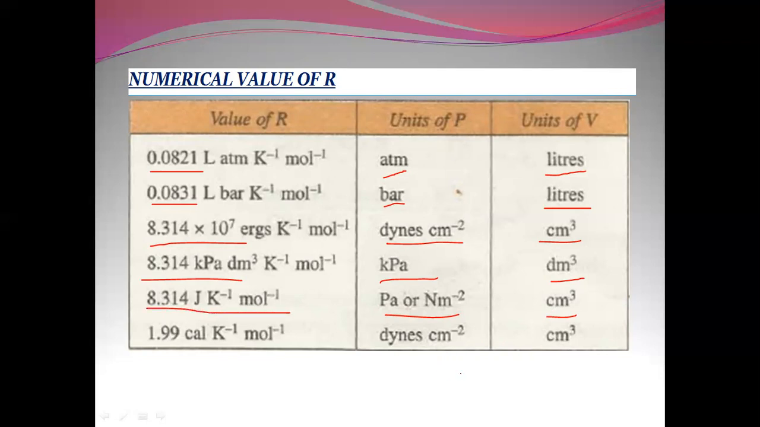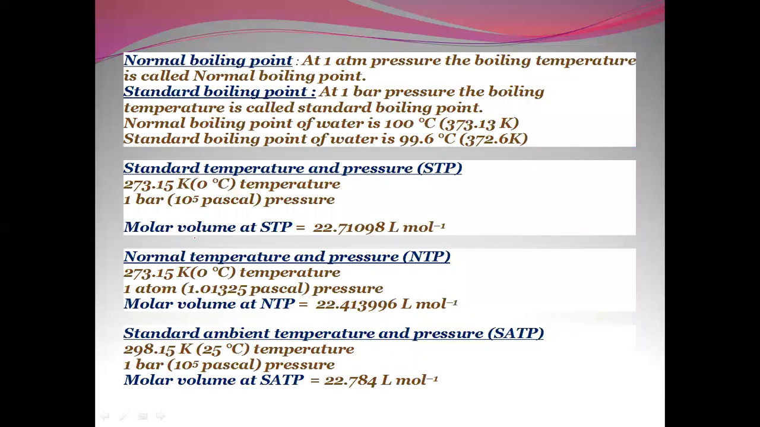If we take the unit of pressure as dynes per centimeter square and volume as centimeter cube, then we take the value of R as 1.99 calories per Kelvin per mole, or you can even take it as 2 calories per Kelvin per mole. So these are the different values of R.